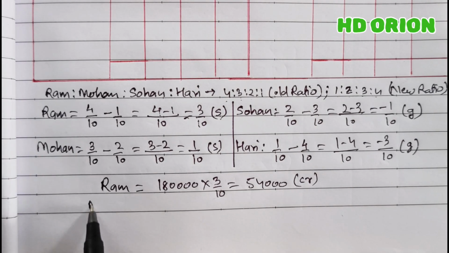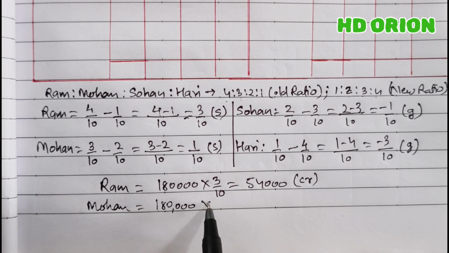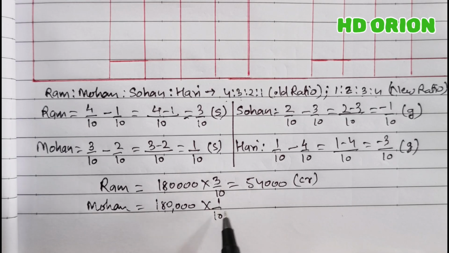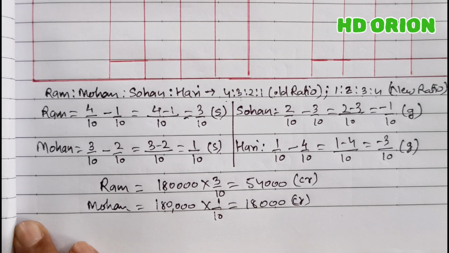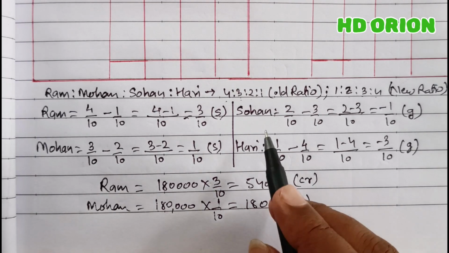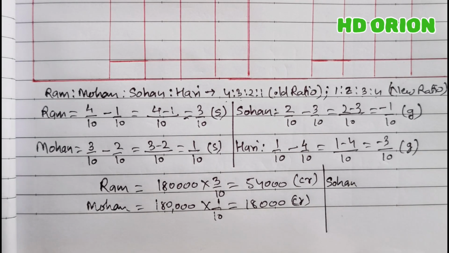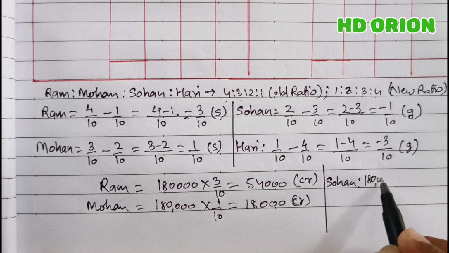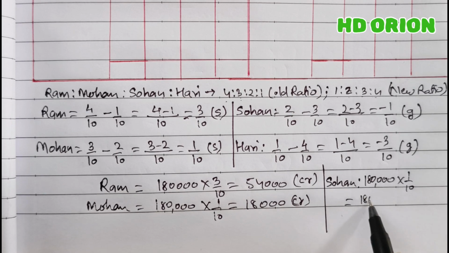And for Mohan, it is 1,80,000 multiplied by 1/10 that is equal to 18,000 rupees and here also sacrifice, so capital account is to be credited. Then for Sohan, it is 1,80,000 multiplied by 1/10 which is equal to 18,000 rupees, but because it is gain, therefore capital account